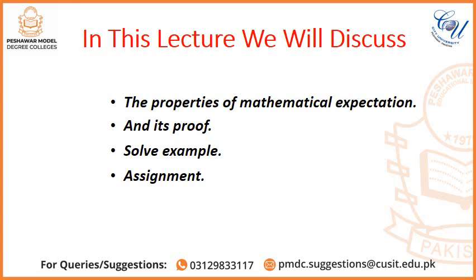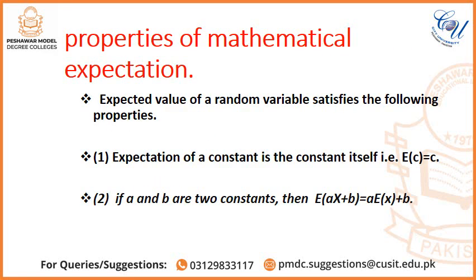Dear students, in this lecture we will discuss the properties of mathematical expectation and its proof, and also we will solve an example and assignment. The expected value of a random variable satisfies the following properties.